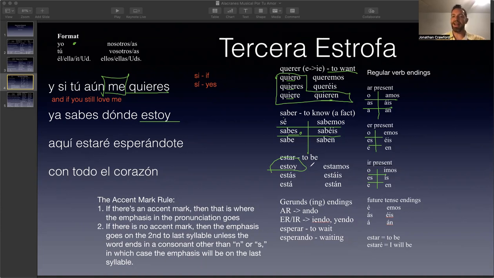So estoy means I am, because you don't say I be in English, you say I am. You can say I be and people will probably understand you, but the correct way would be I am. And estás would be you be, or in other words, you are, right? And está would be he be or she be, or in other words, he is or she is. And then estamos, we are, and then you guys are, and then they are, right?